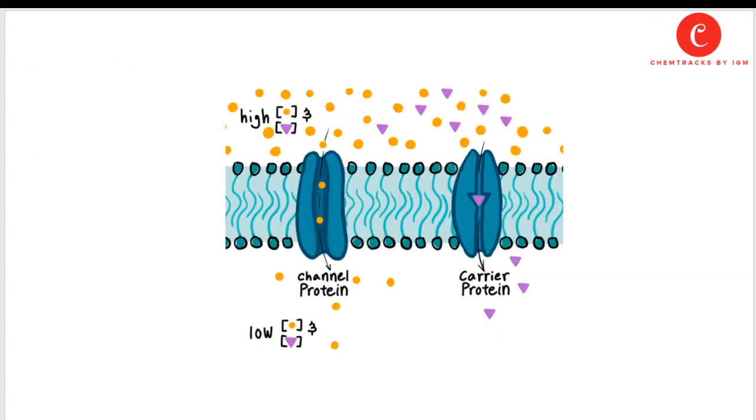Now you can see the high concentration of molecules is outside the membrane, and where the protein channel or protein carrier is present, some specific molecules can move through these protein carriers and protein channels to where they are in lower concentration. So this is basically the pictorial representation of facilitated diffusion.